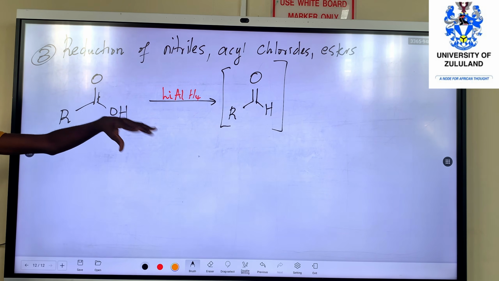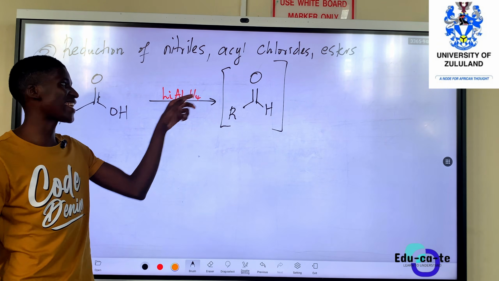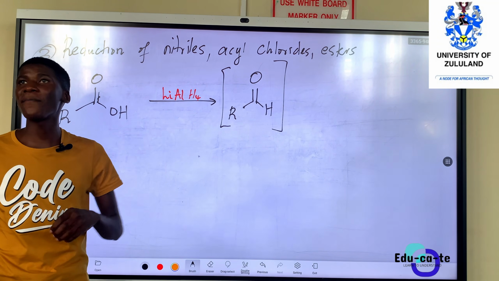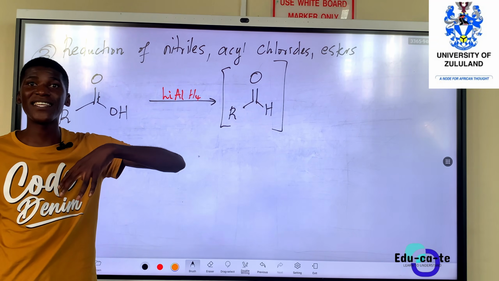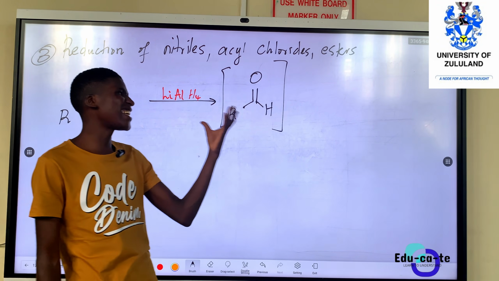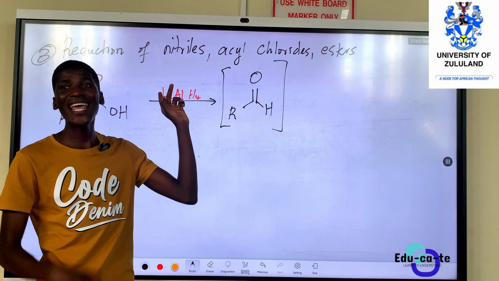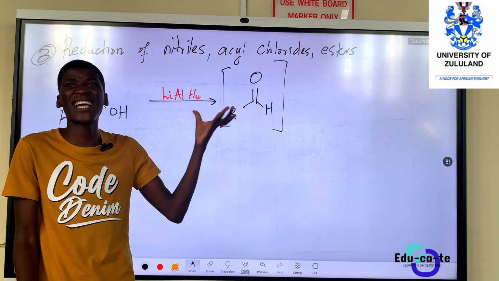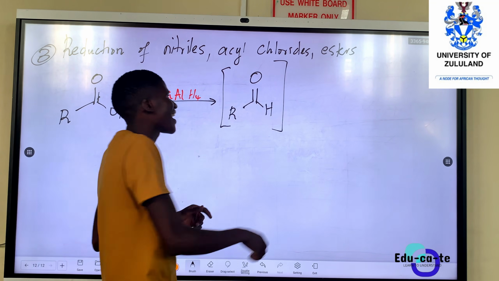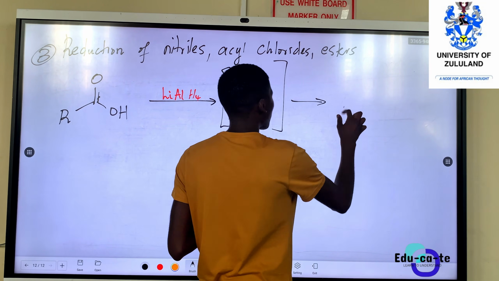But the aldehyde is easy to reduce. So we already have lithium aluminum hydride in the mixture. The moment we create an aldehyde, it will be easily reduced because we have a powerful reducing agent. So we won't really have an aldehyde for long, because this aldehyde will be reduced again and become an alcohol.